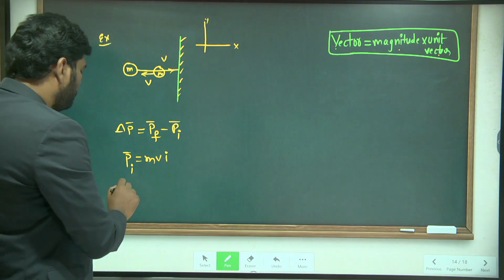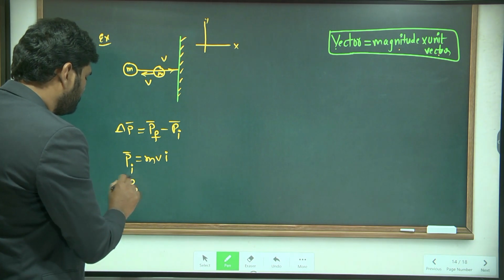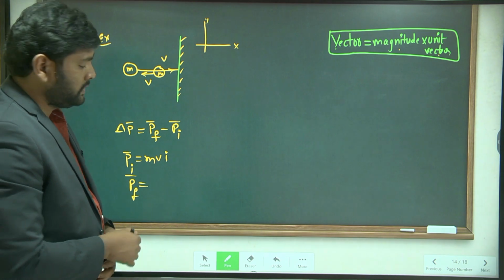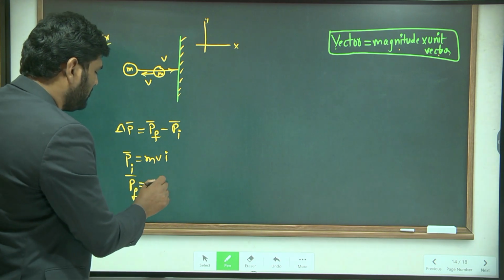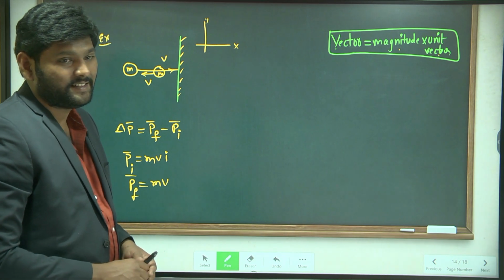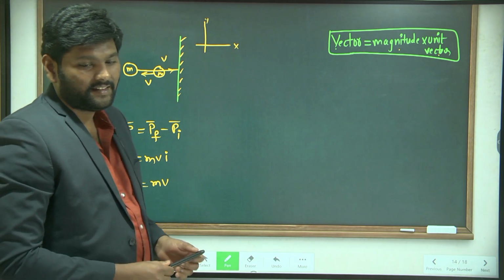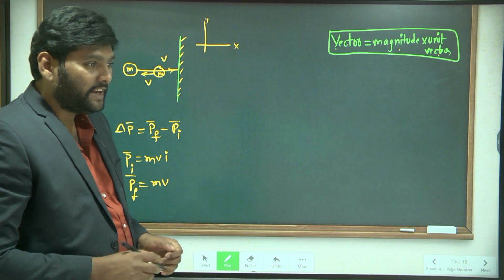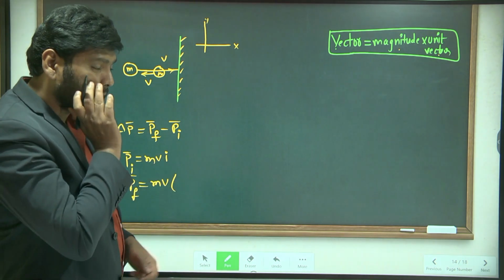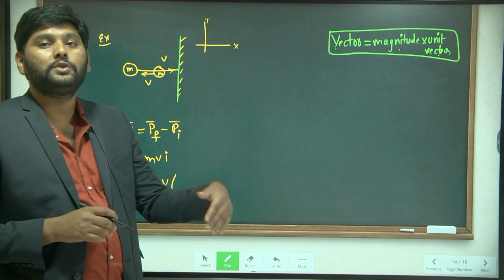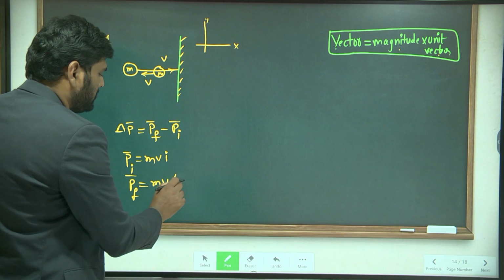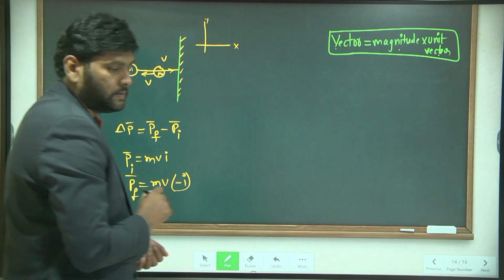Similarly, the final momentum. Finally also, what are the mass and velocity? m into v, but it is moving in which direction? Negative x axis. Very good, excellent. To represent the negative x direction, we need to multiply with the negative unit vector. So the negative unit vector is what? Minus i.